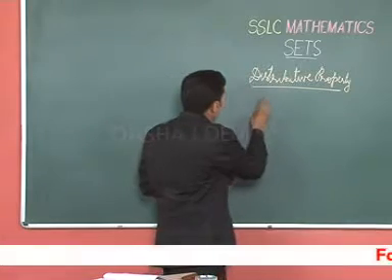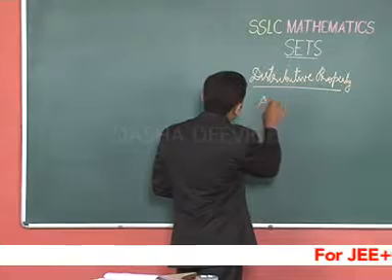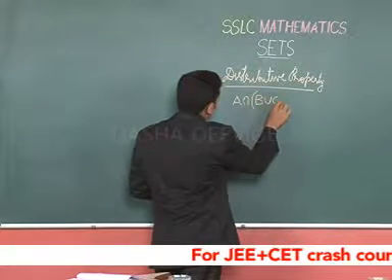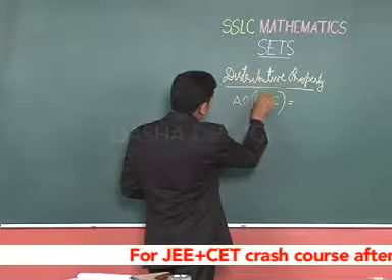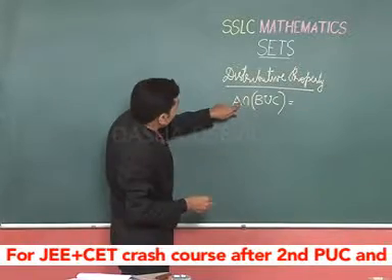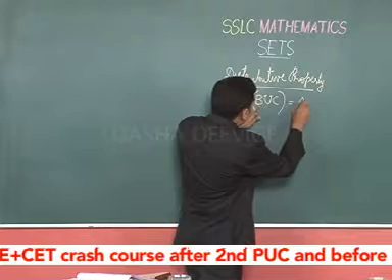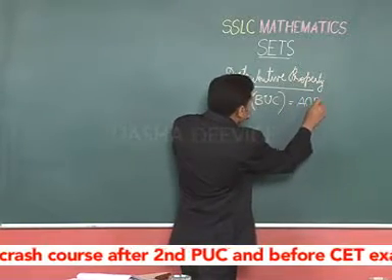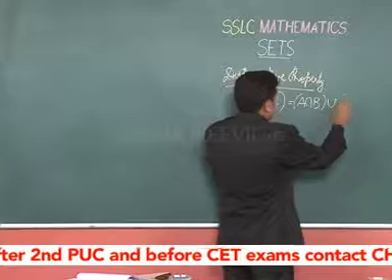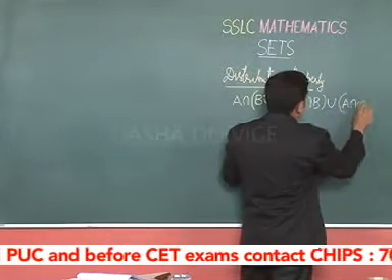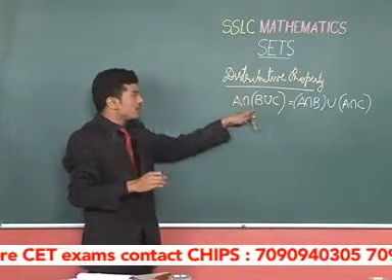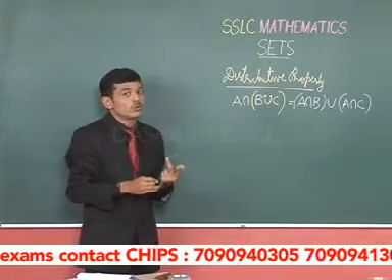That means that when we have three sets A, B, C, A intersection B union C is equal to A intersection B union A intersection C. It means that we can distribute this A with B and also with C. There is no change.